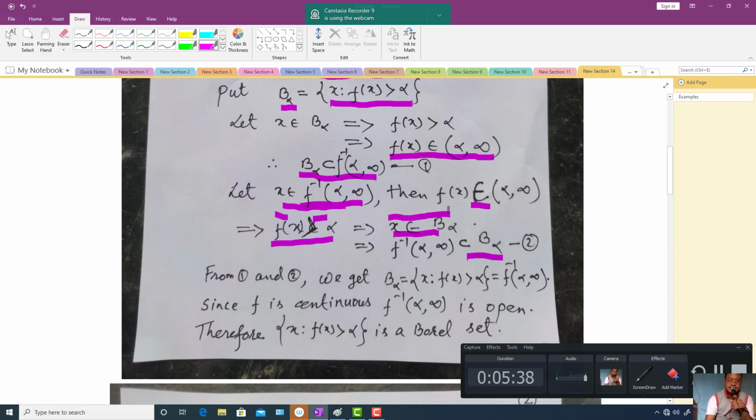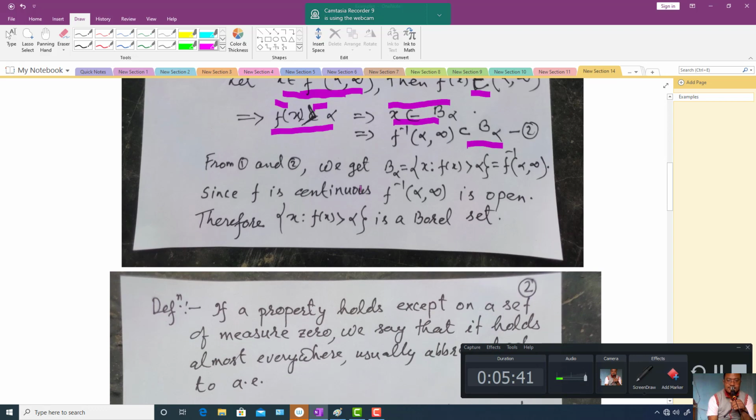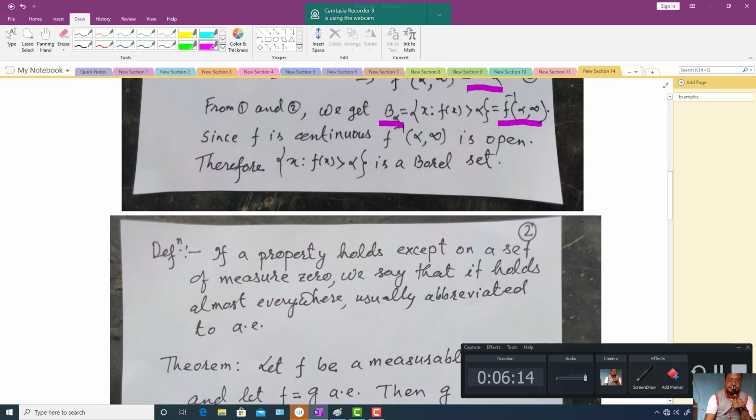So from 1 and 2 we have the equality. B alpha is exactly equal to {x such that f(x) is strictly greater than alpha}, which is equal to f inverse of (alpha, infinity). Now f is continuous and (alpha, infinity) is an open set. The inverse image of an open set is open under a continuous map. Therefore B alpha is an open set. Since every open set is a Borel set, the function f is a Borel function, or Borel measurable function.